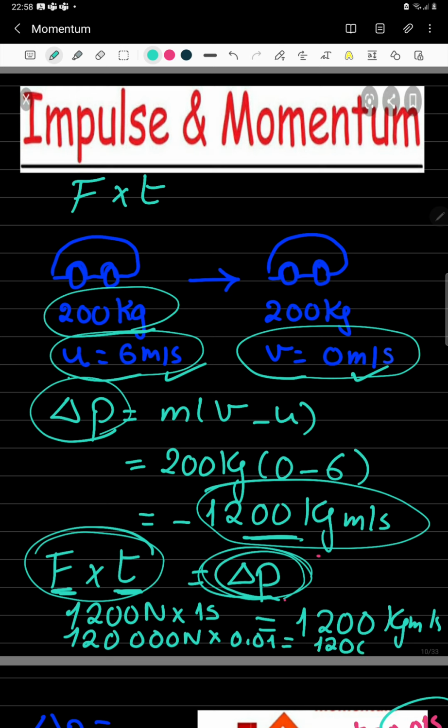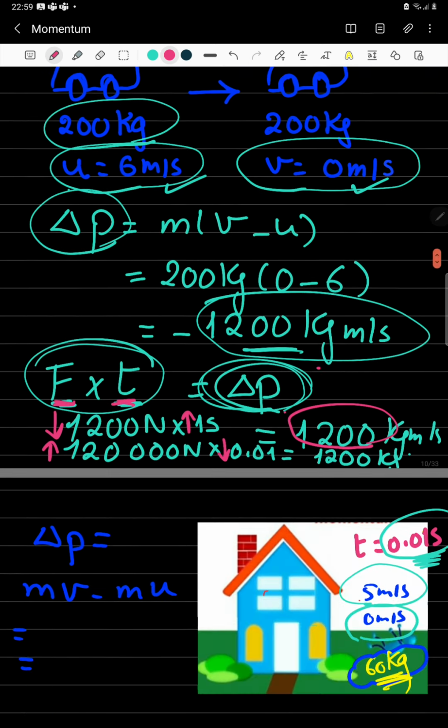In all cases, whether I use this big force or this small force acting for a long time interval of 1 second to cause a change in momentum of 1,200, or a bigger force of 120,000 Newton acting for a time interval of 0.01 second, in all cases the car has experienced the same change in momentum, which is equal to the force acting on it multiplied by the time.